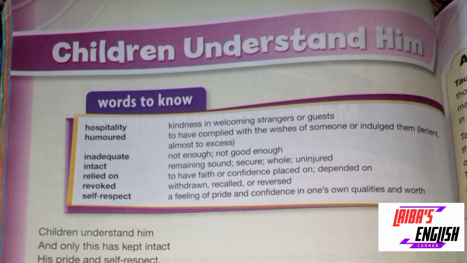Fourth word is intact, which basically means remaining sound, secure, whole or uninjured. Next word is relied on, which means to have faith or confidence placed on, depend upon. Next word is revoked. Revoked basically means withdrawn, recalled or simply reversed.